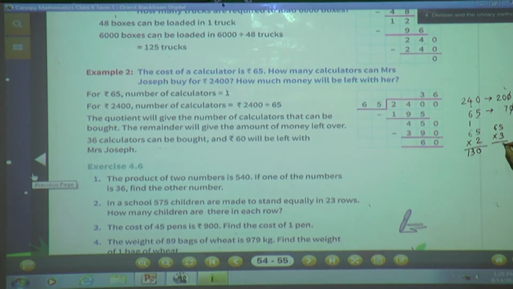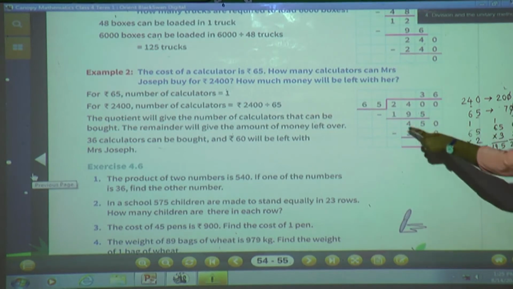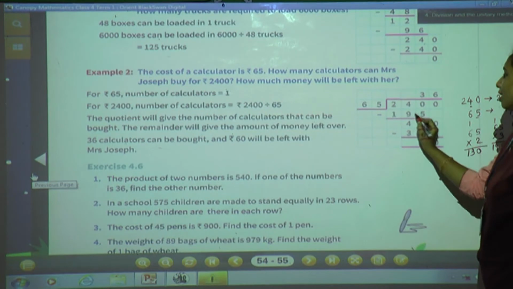3 5s are 15, carry 1. 3 6s are 18, 18 plus 1 is 19. 195 came, but we are still not confirmed, so we'll go with one more. 4 5s are 20, 4 6s are 24, 24 plus 2 is 26. See, 260 we cannot subtract from 240, so we have to go with the quotient 3. So 3 times 65 is 195.